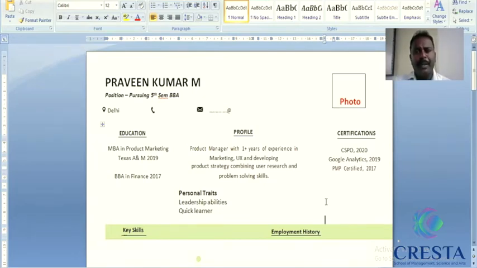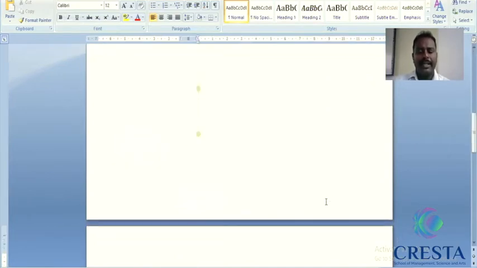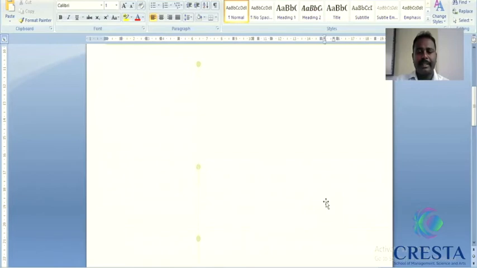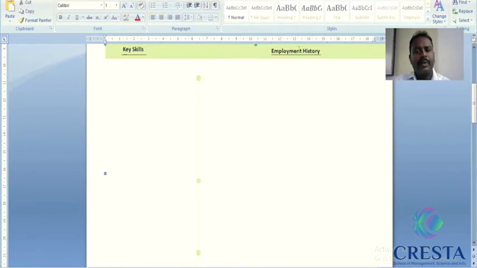Just to understand you better, now you can go ahead and list your key skills on the left, and on the right, the employment history. If you have an employment history, kindly list it.